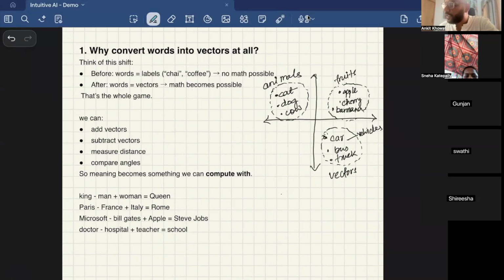So there are two main reasons for doing it. First one is that we are gathering some semantic context. Like we saw, when I'm creating the vector of tea, I am adding some semantic context: in terms of beverageness, what it is; in terms of hot, what is the value that it has; in terms of sweetness, what is the value it has. So we are encoding some semantic meaning on that particular thing.